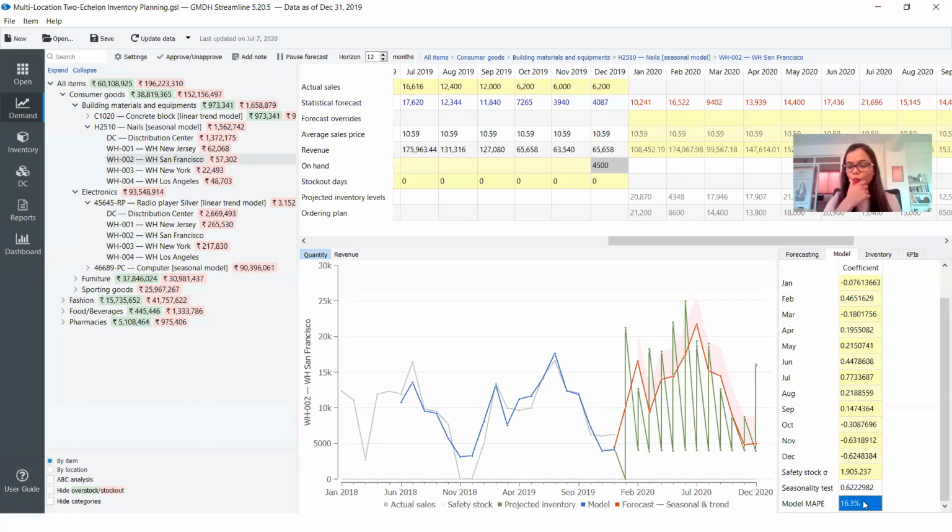So what do I mean by these options that we see over here? It tells me what the model MAPE is, what is the error that we are getting by using this model in the history, in the backend. So that's what these models are capable of. Tomorrow when I have new data coming in, it will further optimize the model, and then it will further optimize the forecast as well going forward in time.